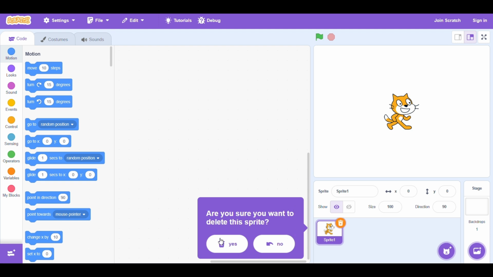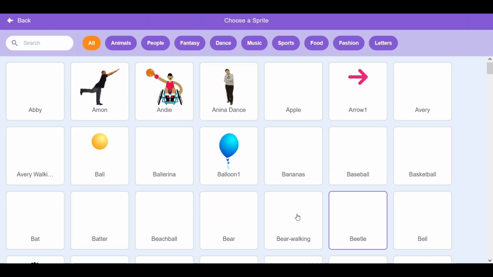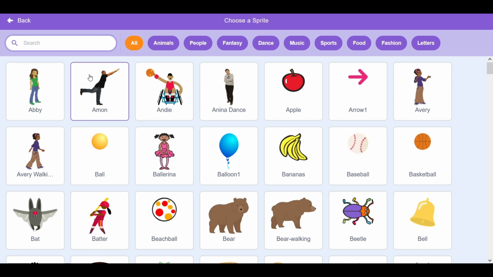The cat scratches. That's funny. Scratch cat, cat scratch. That's funny.